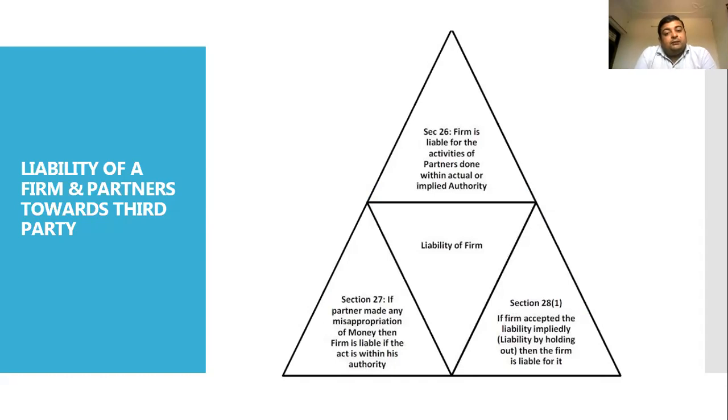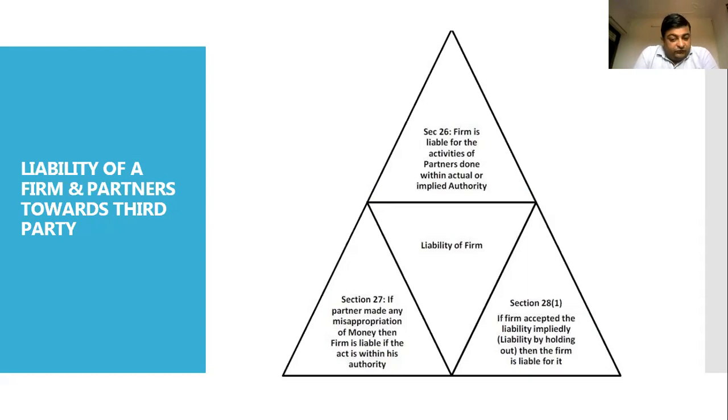So the firm is liable for all the activities done by the partner toward third parties. For example, if the firm has made a contract with a third party and the firm breaches the contract, the firm is liable under Section 26 of the Indian Partnership Act 1932 for the activities done by the actual or implied authority.